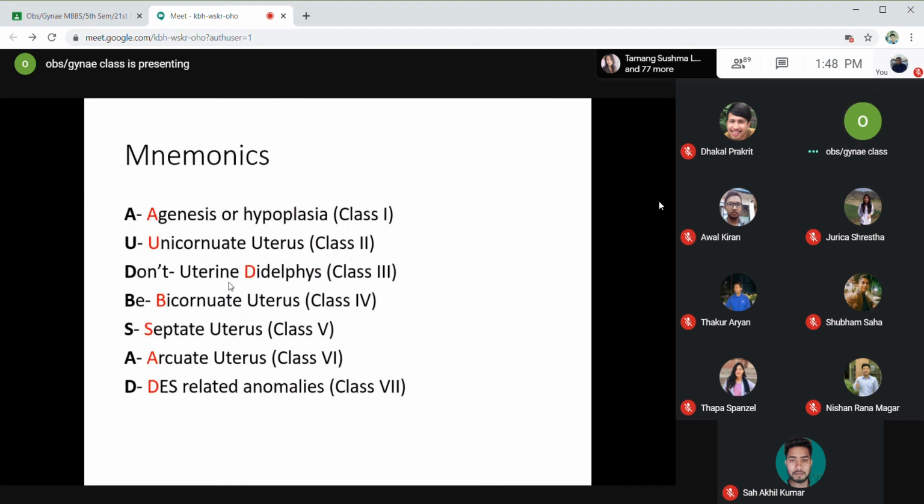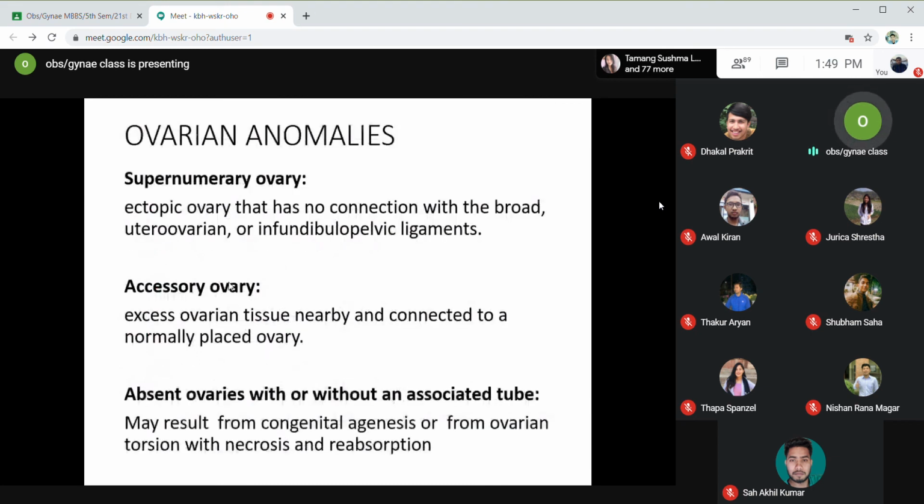Now we have only one more slide, the ovarian anomalies. Sometimes we can encounter some ovarian anomalies. The terms are supernumerary ovary. Supernumerary ovary means there is presence of an ectopic ovary that has no connection with the broad ligament, uterovarian ligament, or the infundibulopelvic ligament.